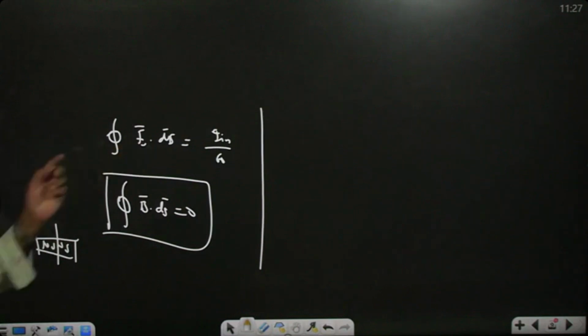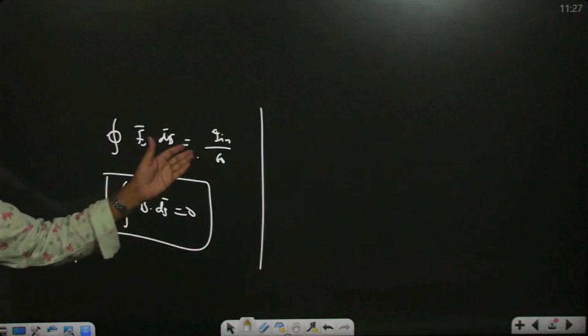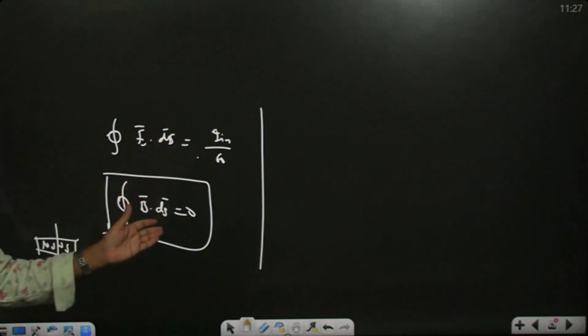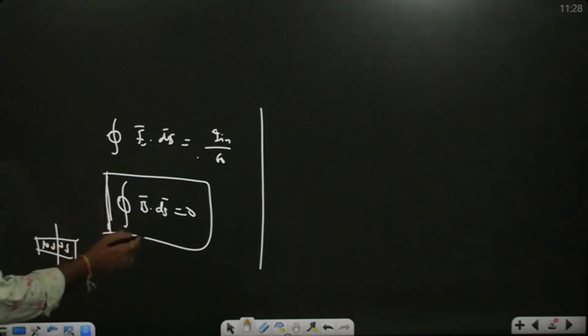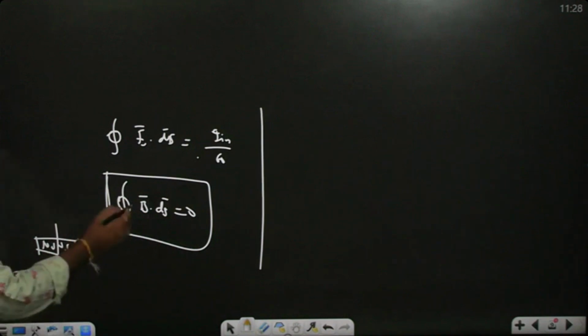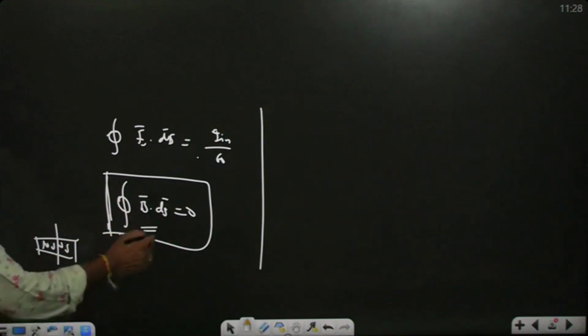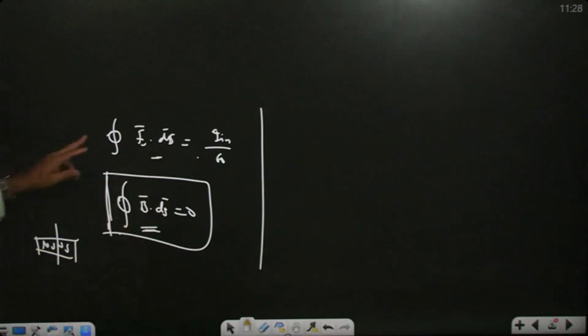But in electrostatics, plus Q charge is available and minus Q charge is available, so mono charges are produced. But here, a mono magnetic pole is not available. This is very, very important. So mono magnetic poles are not produced, and inward and outward flux will remain the same. This is Gauss law in magnetics. This is one of the fundamental laws, and this is also a fundamental law: Gauss law in magnetic field and in electrostatics.